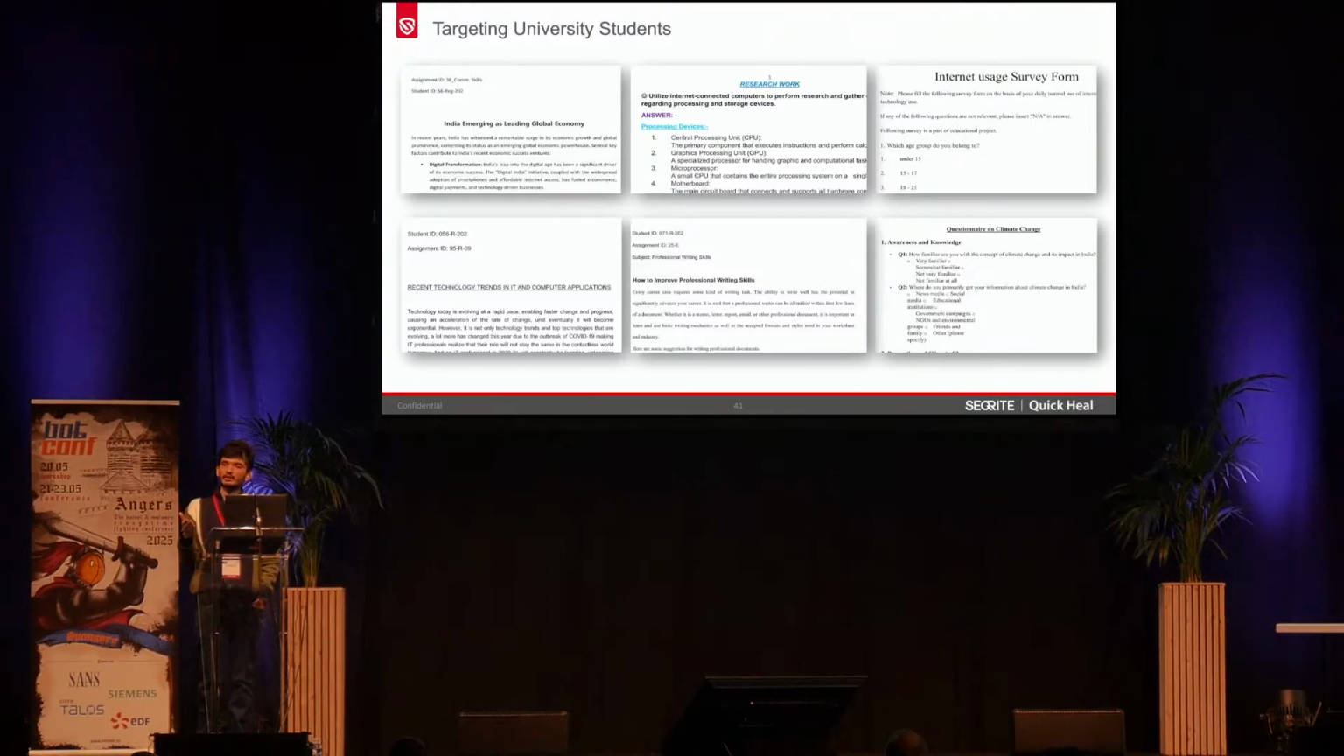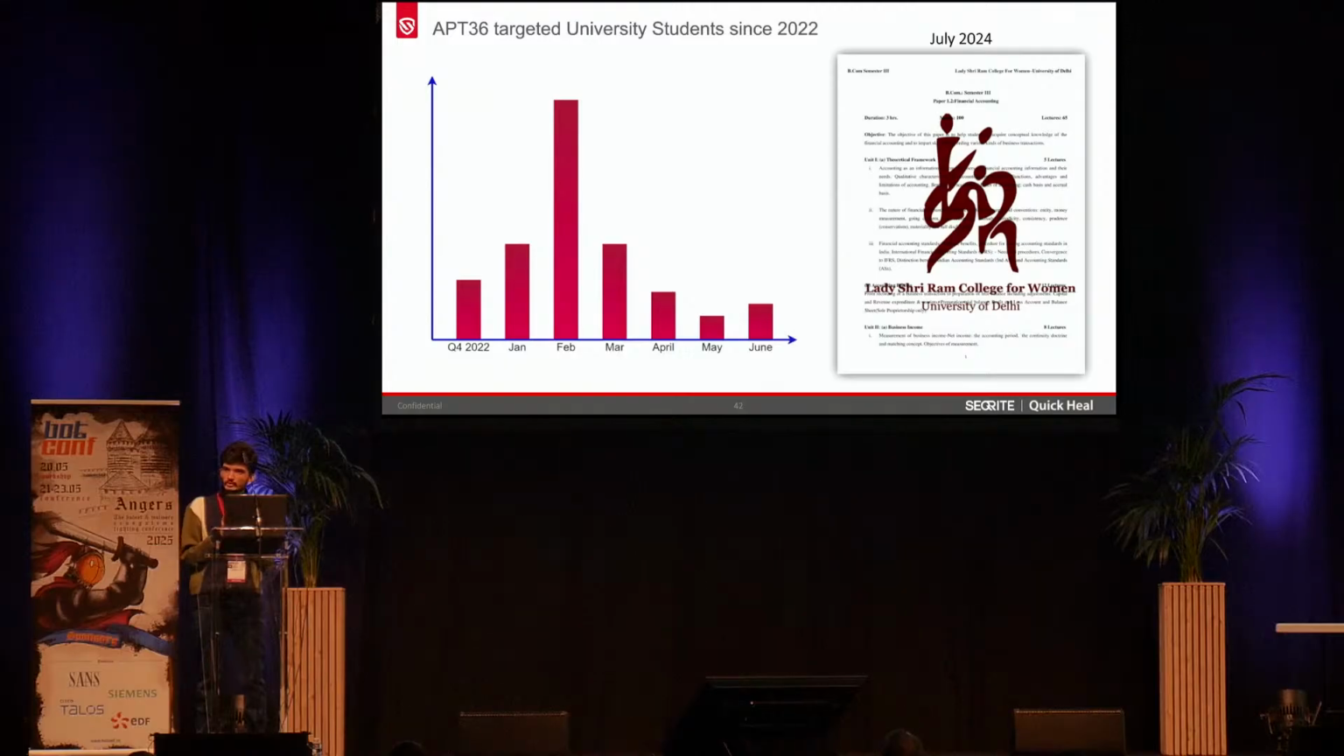So it has shifted targeting from the typical government and military entities to university students. Initially, we thought that it was targeting various education entities or the universities. But depending upon the lures that we have observed and our telemetry analysis, you can see it was using various assignment-related lures like research work, India emerging as a leading global economy, some survey forms, some questionnaires, and even what students require for professional writing skills. And then we confirmed that it was actually targeting the university students to get the information and background of these specific students. So now we saw that SideCopy started targeting these university students since last year.